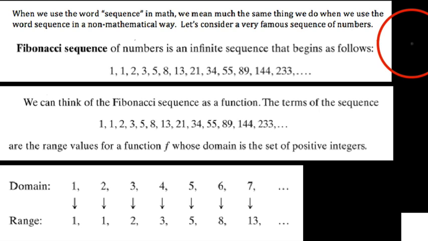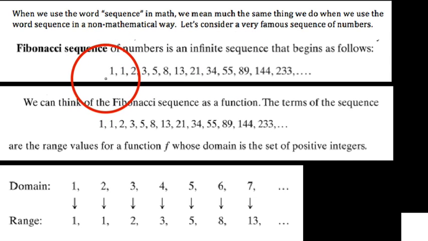There's a set of numbers, a sequence of numbers, if you will, that occur in order, such that there's a first number, a second number, a third number, and so on and so forth. So what I want to do is explore the idea of a sequence through a very famous mathematical sequence. We refer to this as the Fibonacci sequence, and it's this set of numbers that you see here. You may have seen this before.